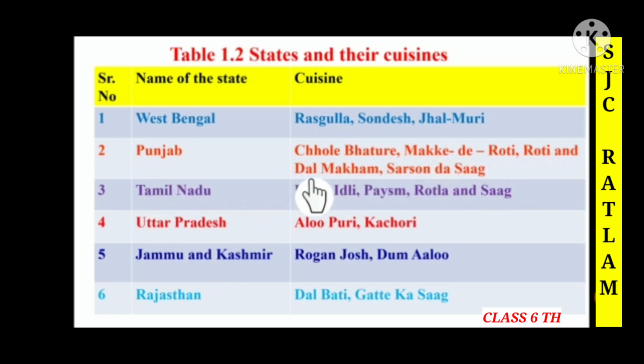In Tamil Nadu, dosa, idli, paisam, rotla and saag. In Uttar Pradesh, aloo puri and kachori. In Jammu Kashmir, rogan josh and dum aloo. And Rajasthan, dal bati and gatte ka saag. So children, here we have discussed the different states and their different food items.